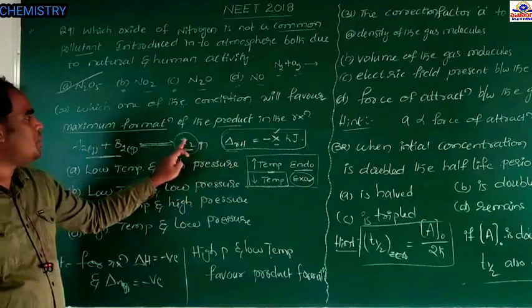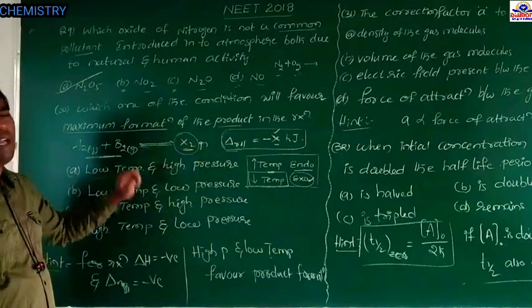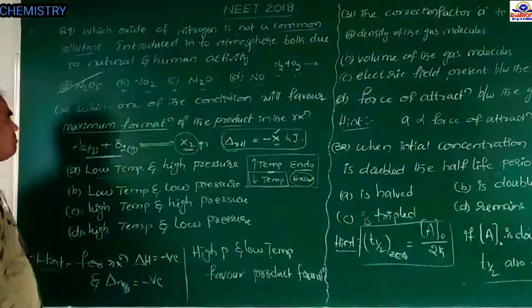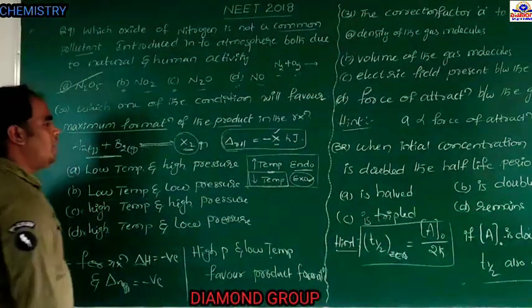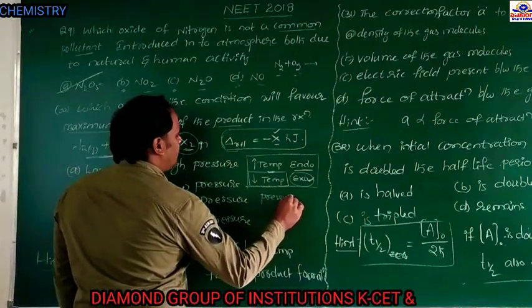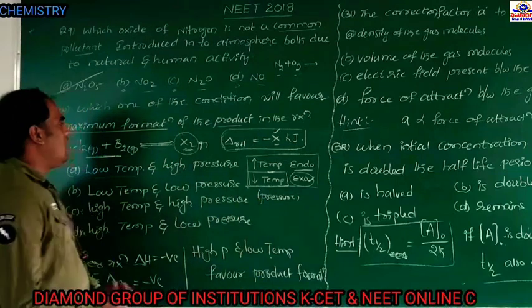Low temperature is required to produce the maximum amount of X2, because this is an exothermic reaction. Next, I am going to explain about the pressure. Okay, pressure.